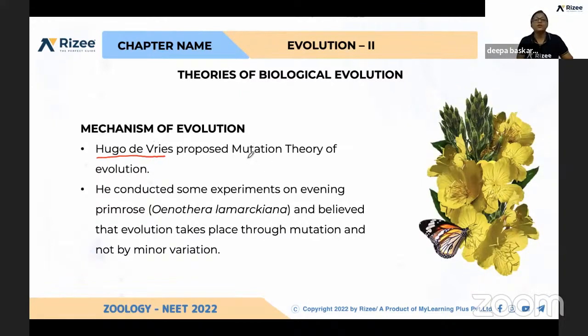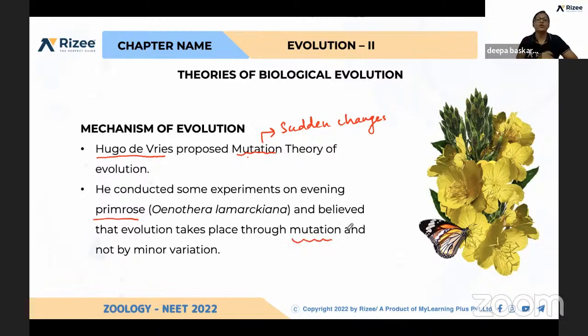So next comes Hugo de Vries. He proposed the mutation theory of evolution. So what do you mean by mutation? That is sudden change. Sudden change in genetic organization is called mutation. So he explained clearly that mutation is responsible for evolution. He also proved it with many experiments. One of the experiments given in NCERT is on primrose, Oenothera lamarckiana. So he proved with this plant that evolution takes place through mutation.